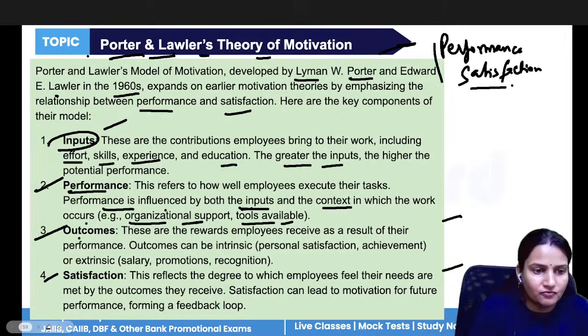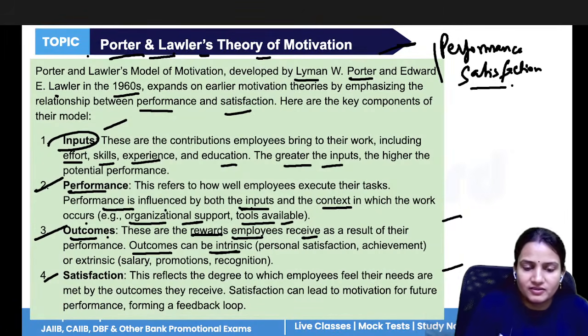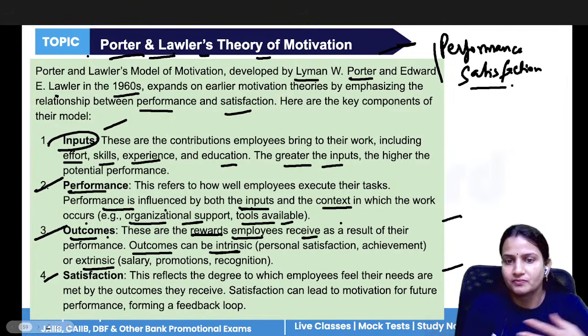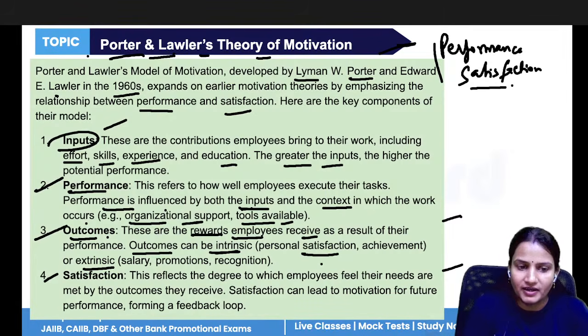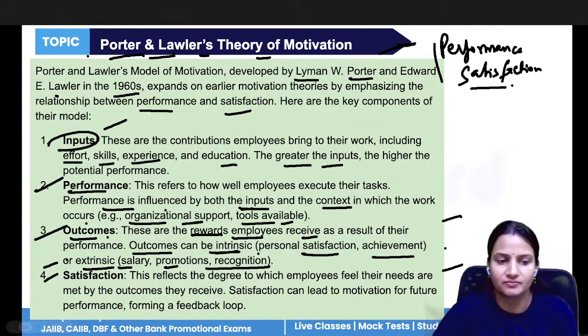After performing, what is the outcome? What is the final result? So the final result is measured. That is the reward employees receive. Outcomes can be intrinsic, and they can be extrinsic. Intrinsic means it is coming from inside, like how satisfied you are, how motivated you are, what level of achievement you get. And extrinsic means the salary, the promotion, the recognition. So these are the extrinsic.